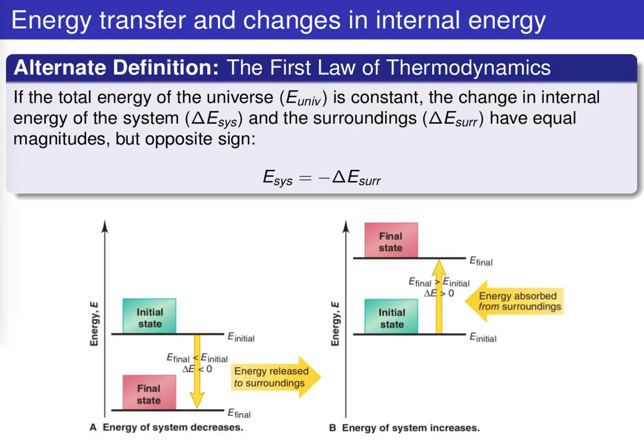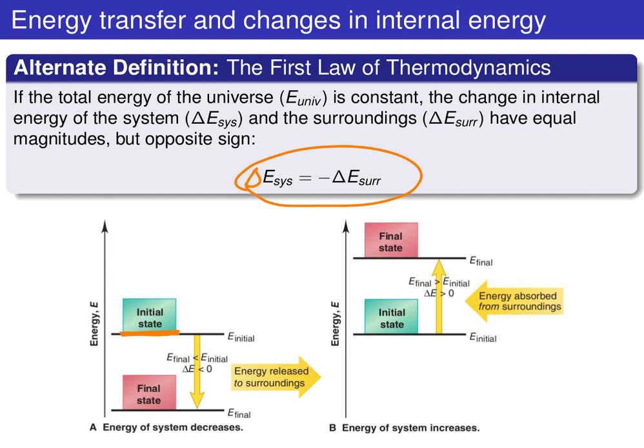Let's look at some examples involving the first law of thermodynamics. We have this concept that the change in energy of the system is equal to the negative of the change in energy of the surroundings. Suppose we have some general system in an initial state with an energy right here.